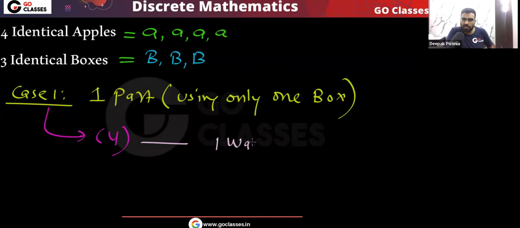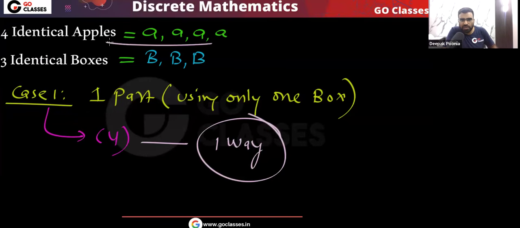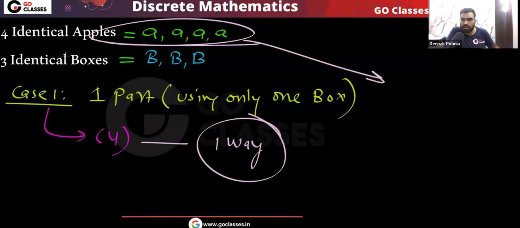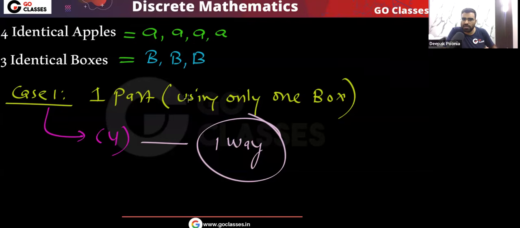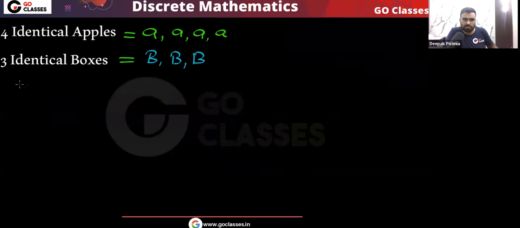Do you agree there is only one way to do this? Why one way? Because all the apples we are putting in the same box, but remember, all the boxes are the same, so you can use any box. So there is only one way to do this. Okay, this is case 1. What is case 2?